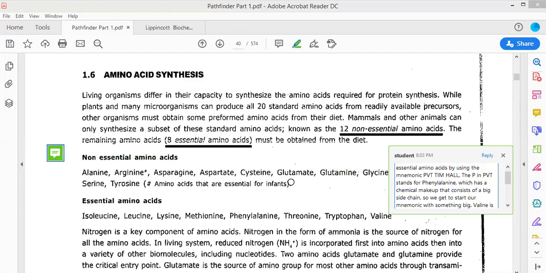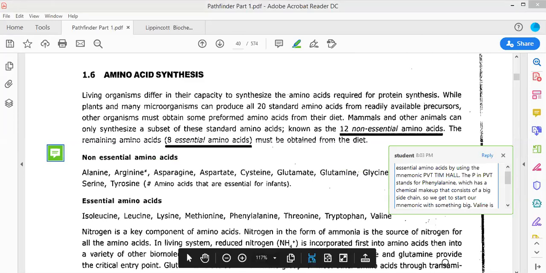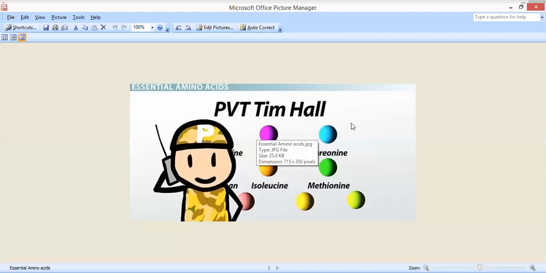So you can remember all the different types of essential amino acids by using the trick referred to as PVT Tim Hall. Look at this particular trick. This is PVT Tim Hall. T stands for threonine. This is phenylalanine, valine, threonine, tryptophan, isoleucine, methionine. So PVT Tim Hall never argues can be used to remember the essential amino acids.